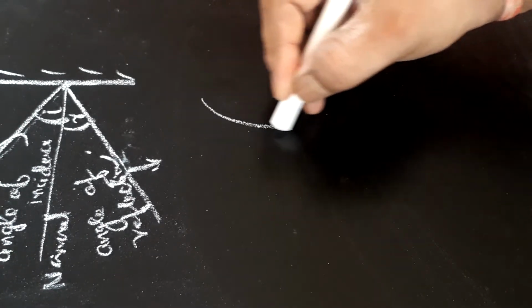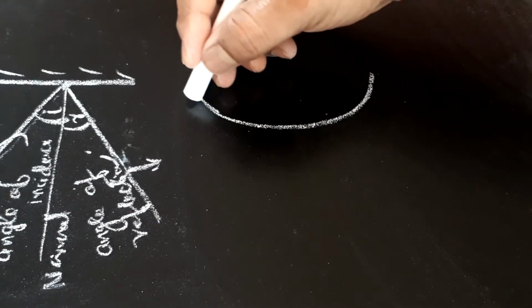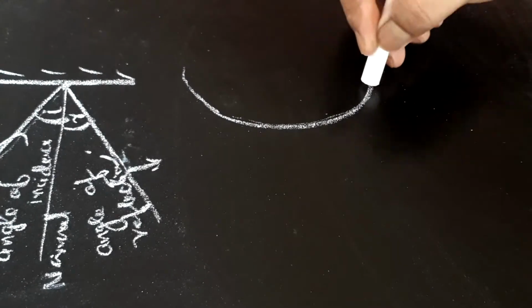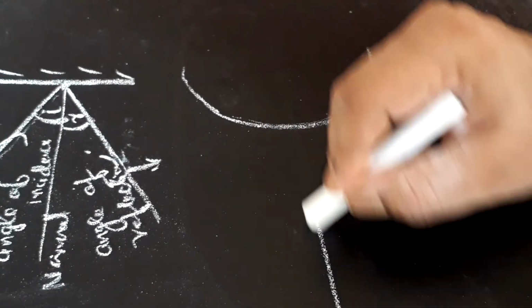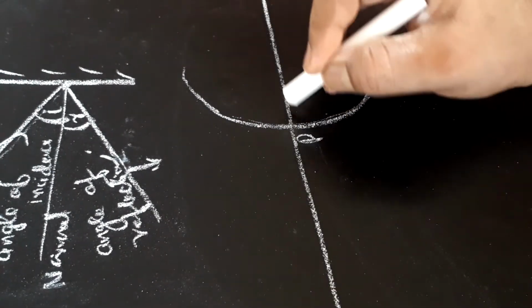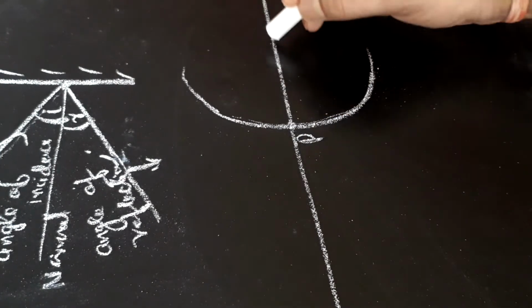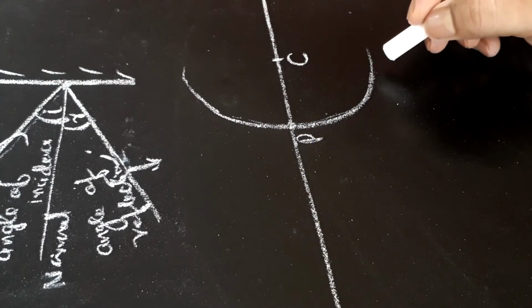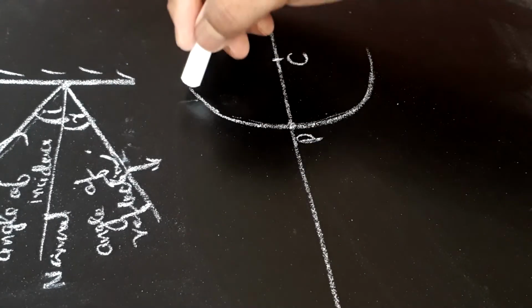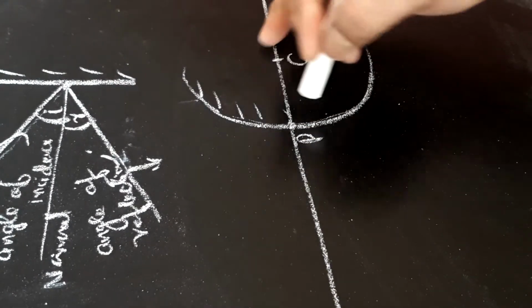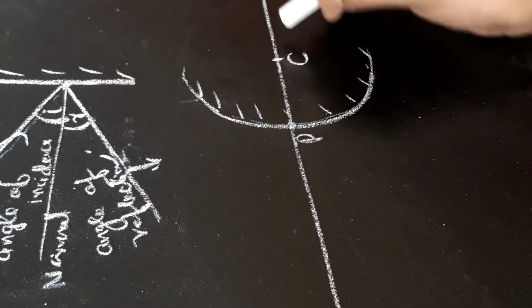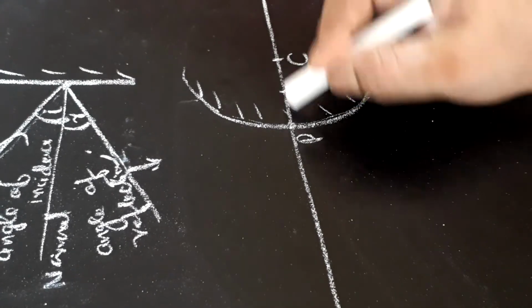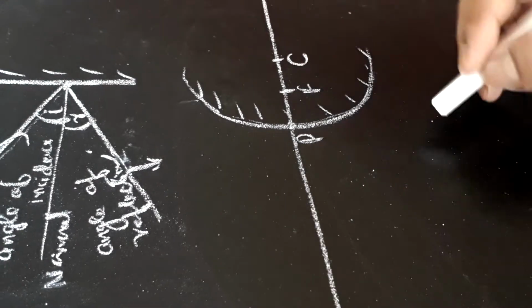If we draw a convex mirror like this, it must be a part of some sphere. This line is called the principal axis, this point is pole. Again, the center of this sphere is called center of curvature of this mirror. The outside surface is polished. Point between P and C will be focus F.